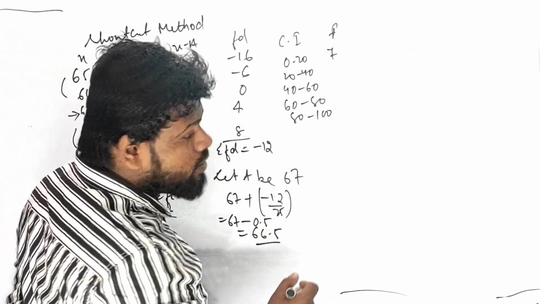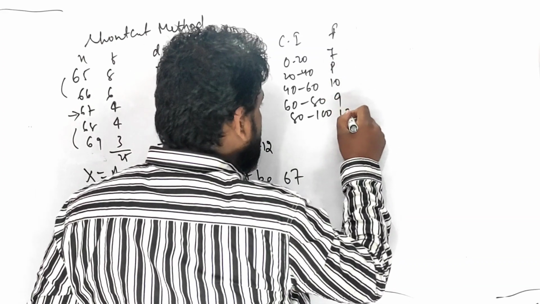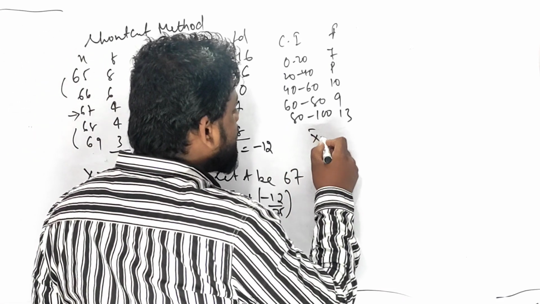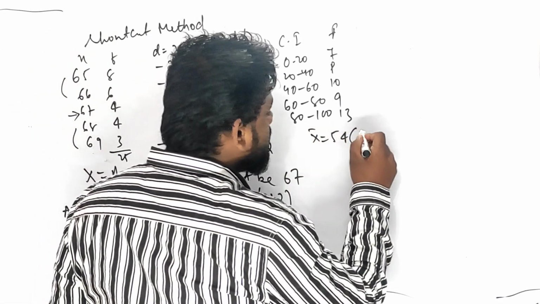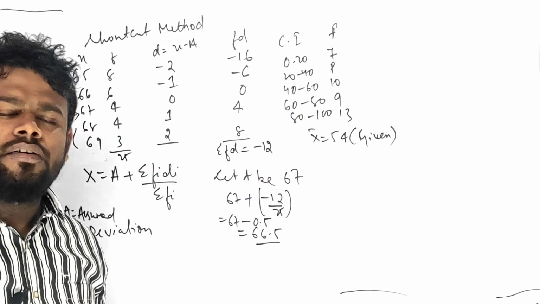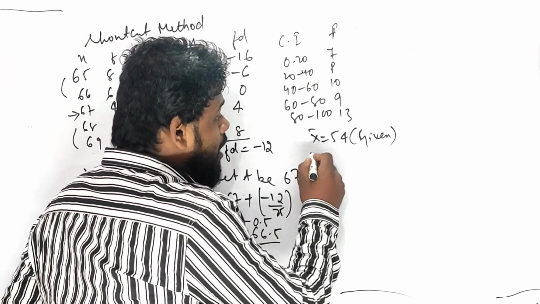7, p, 10, 9, 13. And here it is saying that the mean is given as 54. Where is it given? In the question it is given, and it says to find the value of p. Can we find it out? Yes, we can find it out pretty well. Do you know how you can find it out?